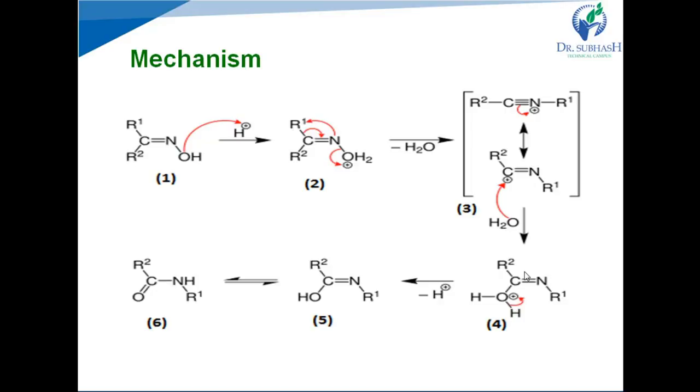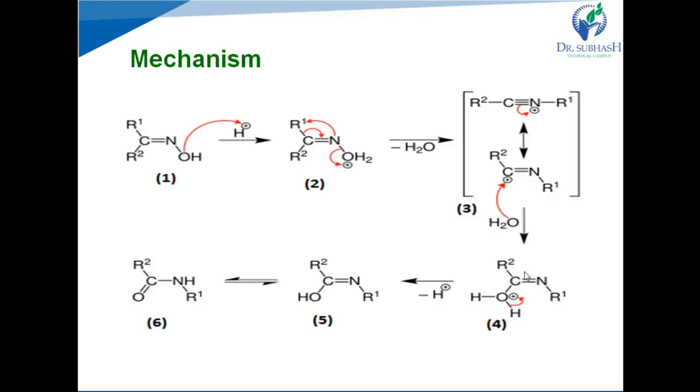Right? Okay, when nitrogen has positive charge, it becomes unstable and tries to regain its lone pair of electrons. So it gains its lone pair of electrons by breaking the bond with the carbon atom, right? And isomerism occurs and forms the third structure, that is the carbocation, in which the positive charge will be on the carbon atom.